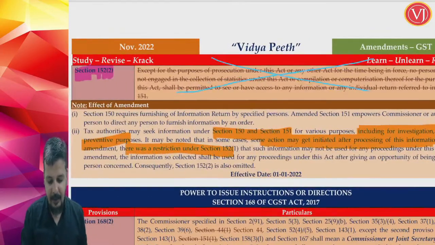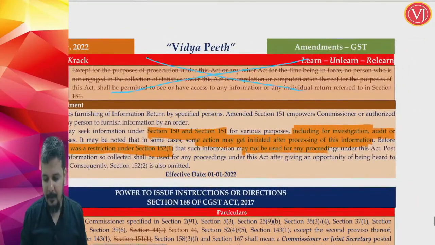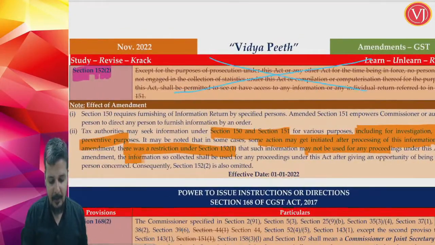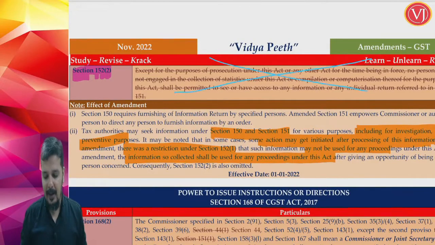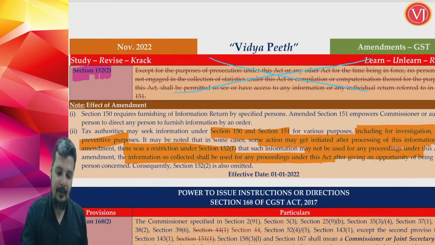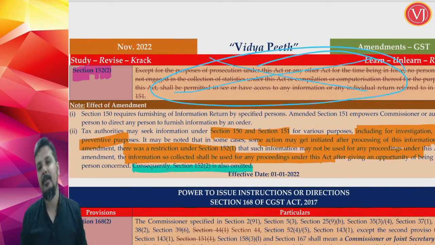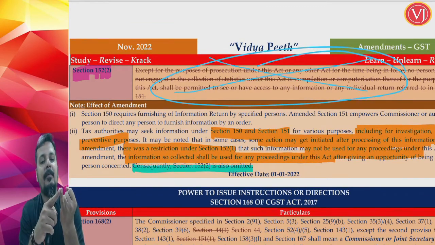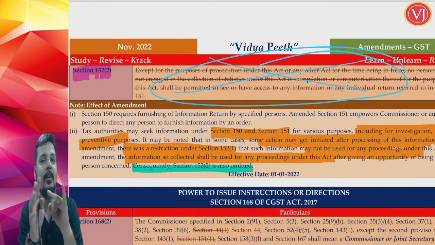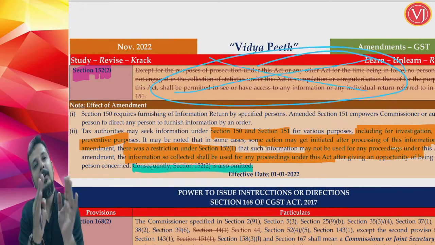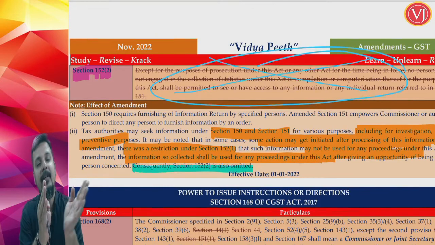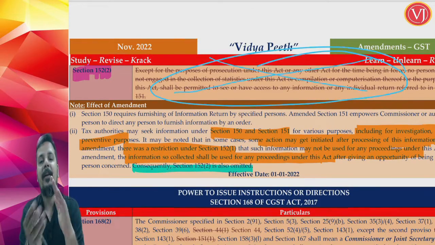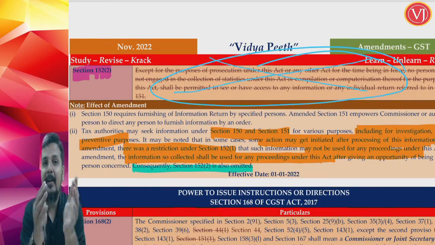There was a restriction on using it in any proceedings, but after the amendment, this information can be used for any proceedings after giving an opportunity. Therefore, the requirement of section 152 subsection 2 is no more there, and it has been omitted. In a very simple manner, whenever there was information as per section 150 or 151 previously, you could not use it in any proceedings. Now the officer may use it against the same company, but after giving an opportunity. So the scope has been widened.